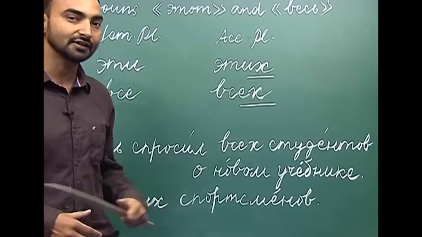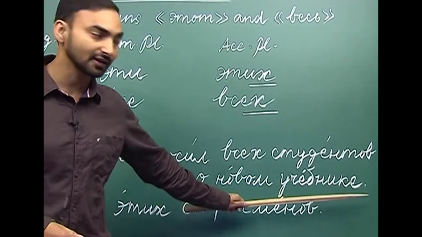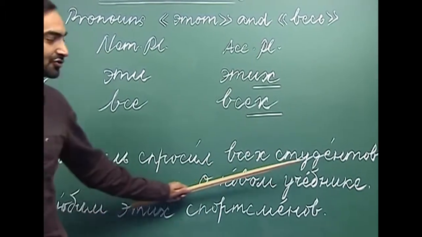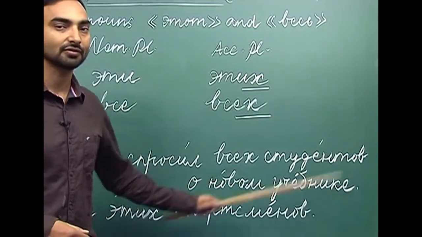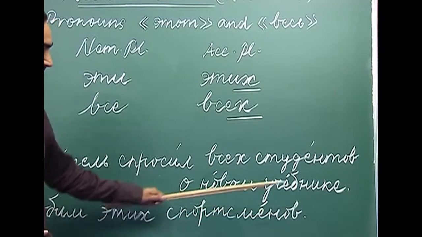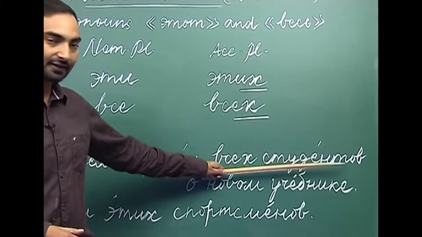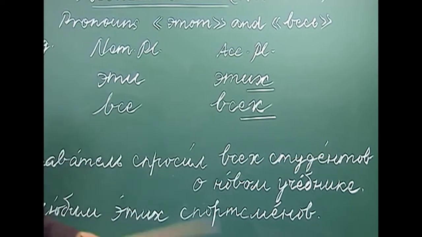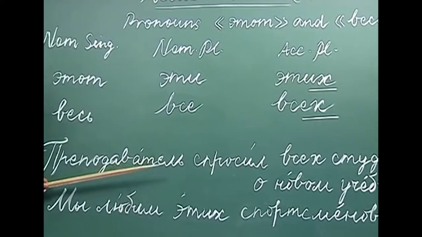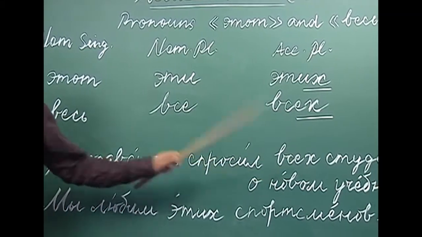We use the noun in the prepositional case. So, here учебник has been used in the prepositional case. О новом учебнике, about the new book. So, the teacher asked all the students about the new book. Here this phrase is in the prepositional case, всех студентов is in the accusative case and преподаватель is in the nominative case. So, three cases have been used in this sentence.